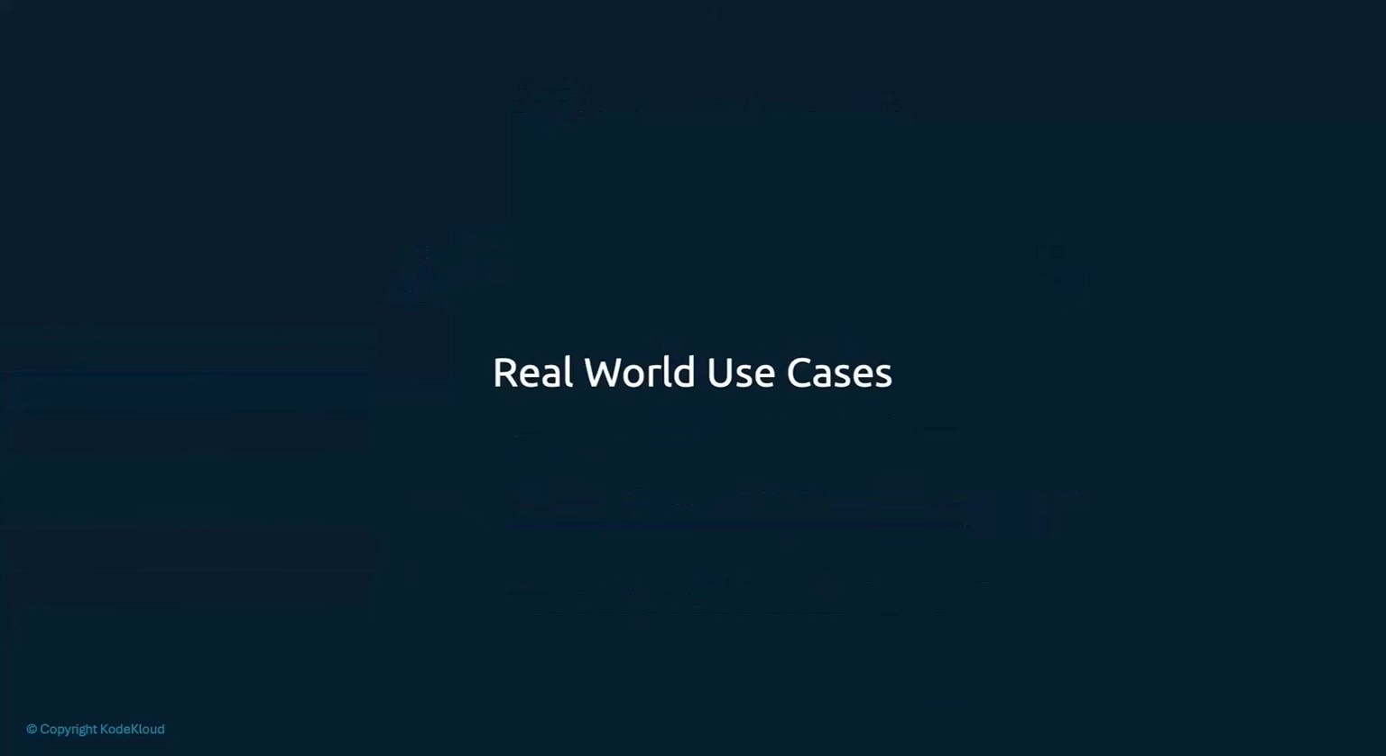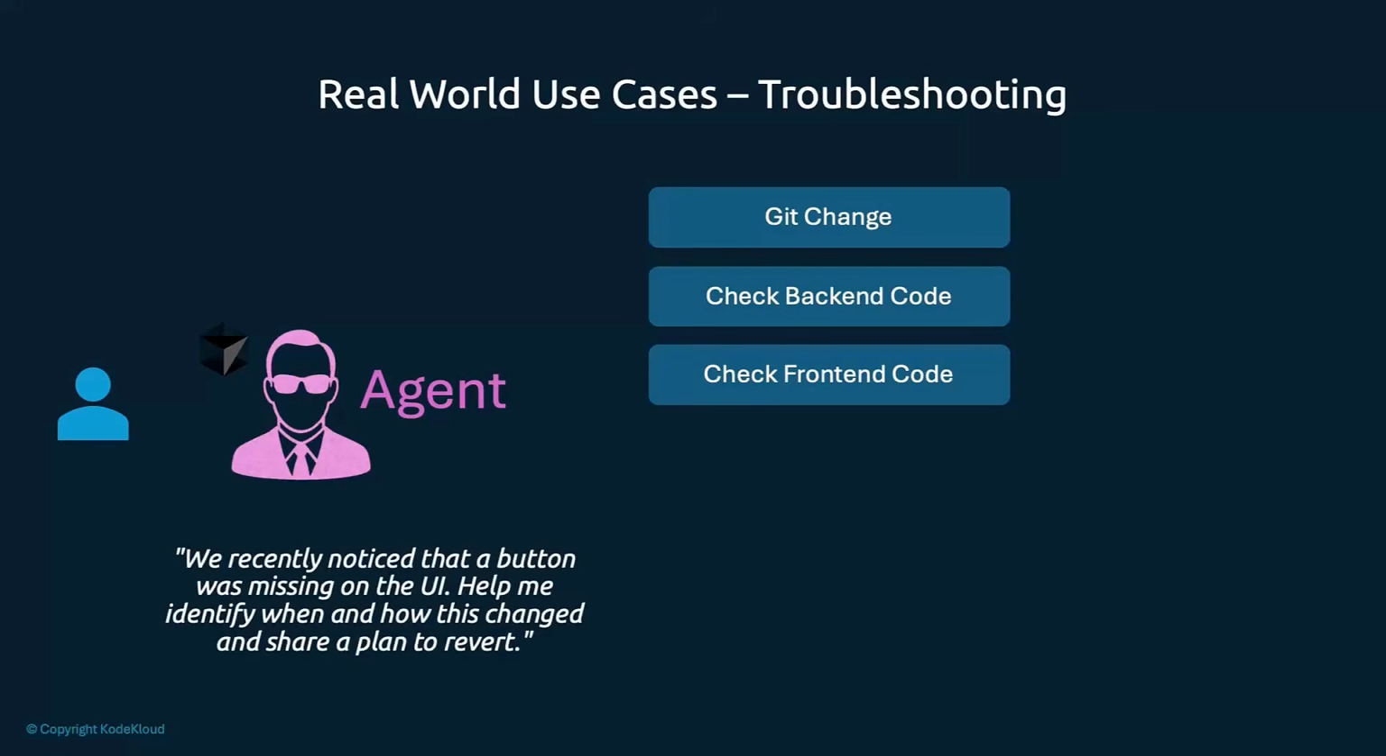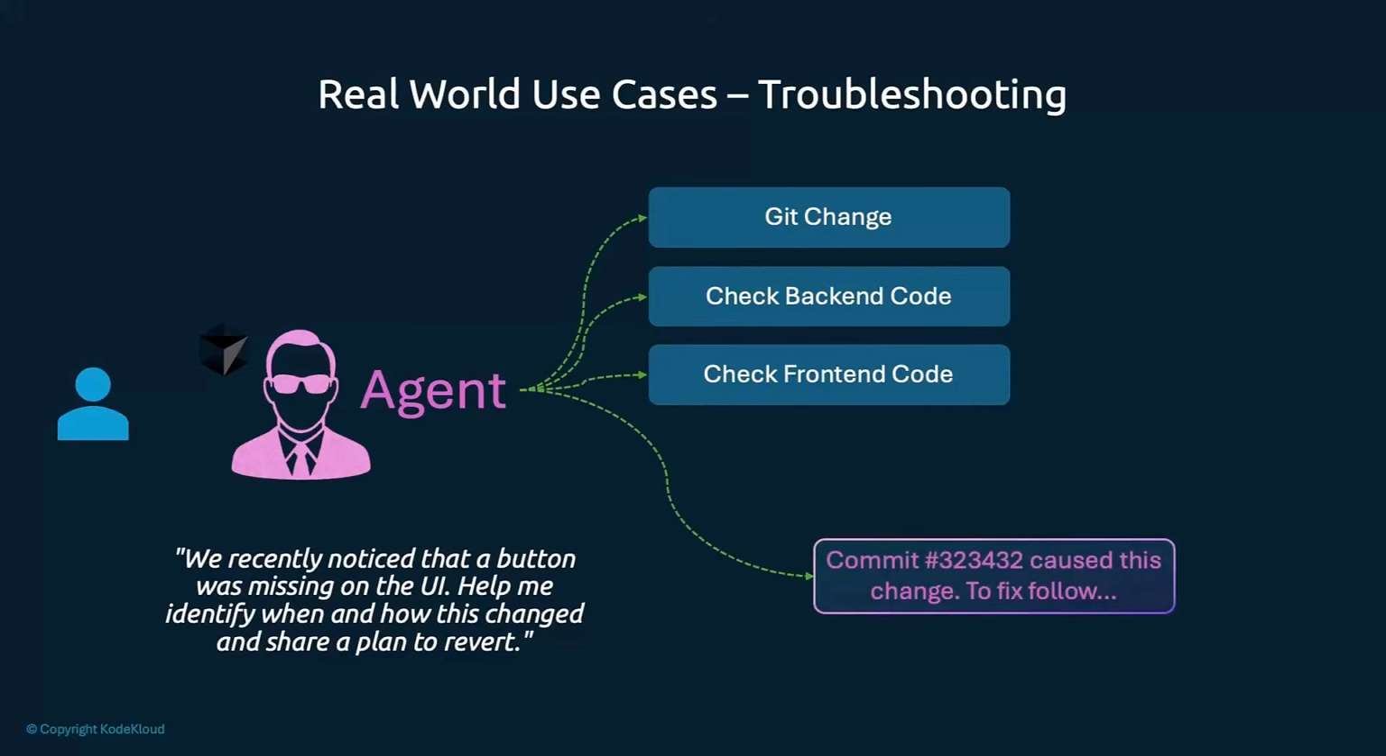Well, let's take a look at some real-world use cases of agents and MCPs. Here's one use case that we spoke about earlier with reference to development. Say I have an issue with my application, I could say, "We recently noticed that a button was missing. Help me identify when and how this changed, and should I plan to revert?" The AI agent interacts with the Git history, reads the backend and frontend code, and then identifies the exact change or commit that caused this change.